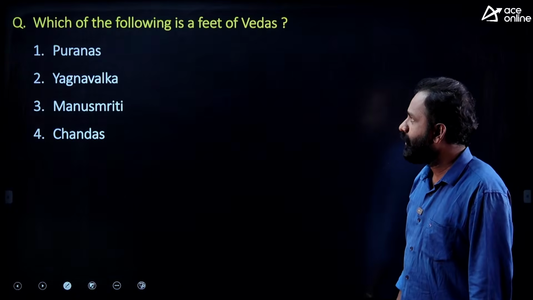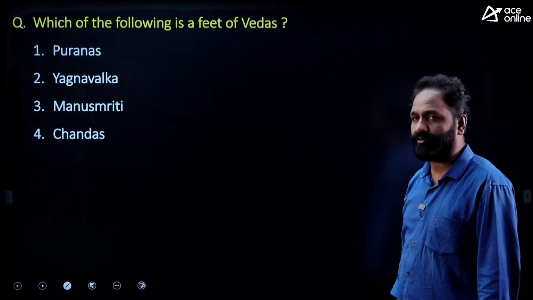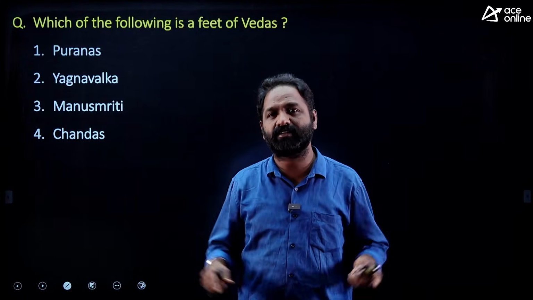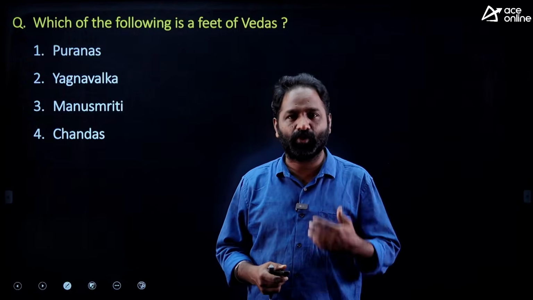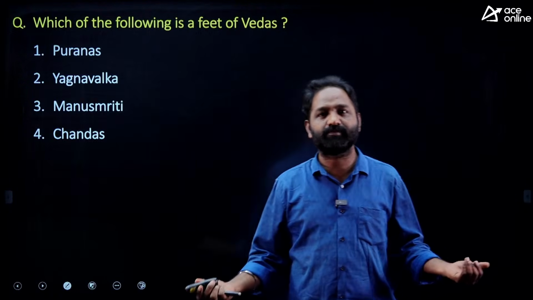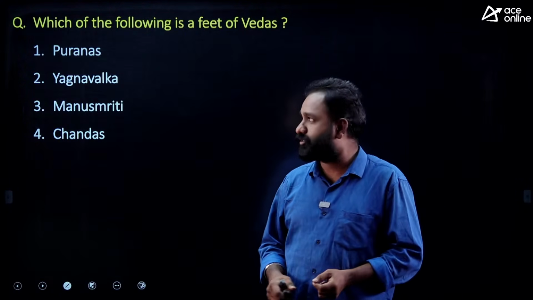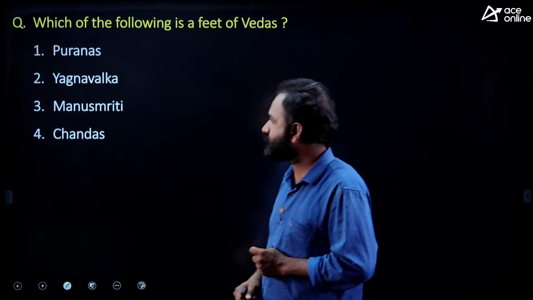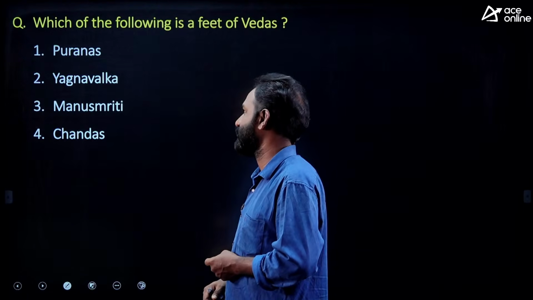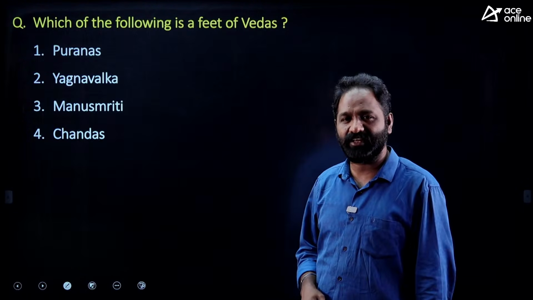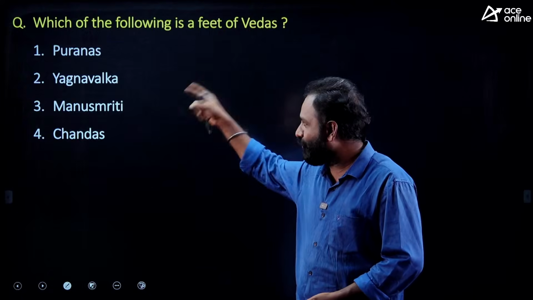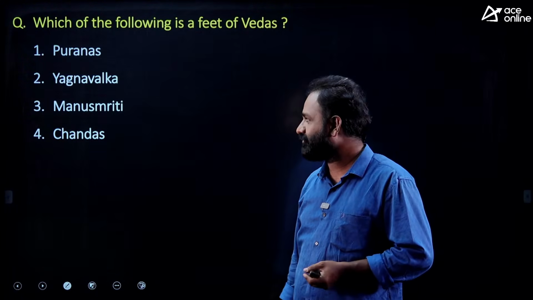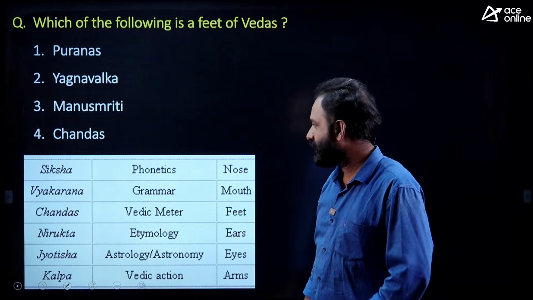Okay. Next, which of the following is the feet of Veda? We call them Vedangas. Six Vedangas are there. One is like a head, one is like limbs, legs. So which of the following Vedangas is the feet of Veda? Puranas, Yajnavalkya, Manusmriti, Chandas. Actually the answer is very easy. If you know the Vedangas, out of the four I have given only one Vedanga. That is called Chandas.